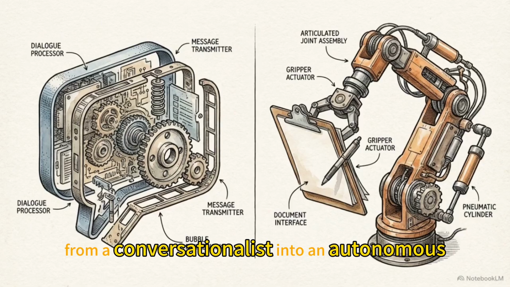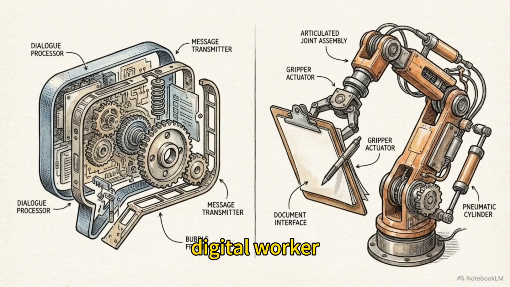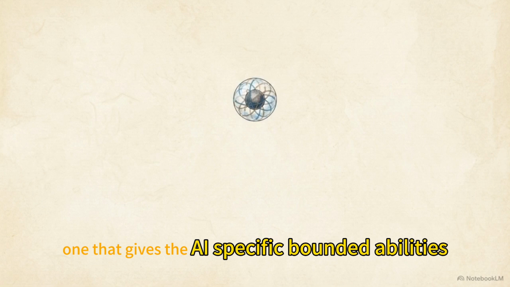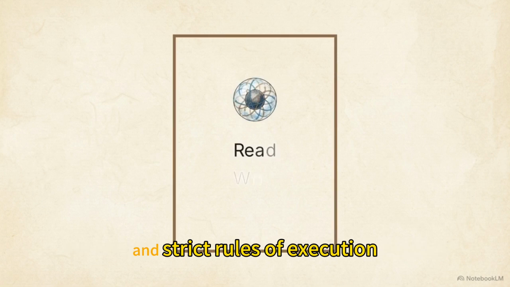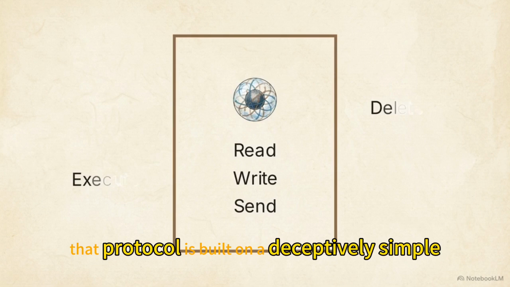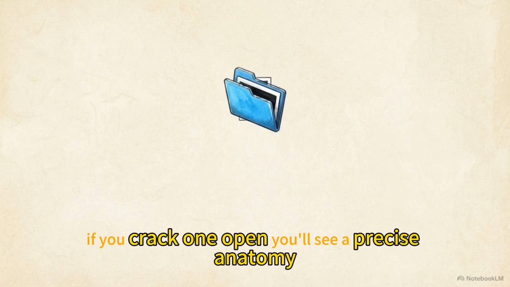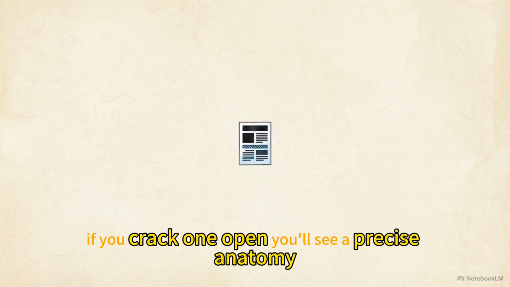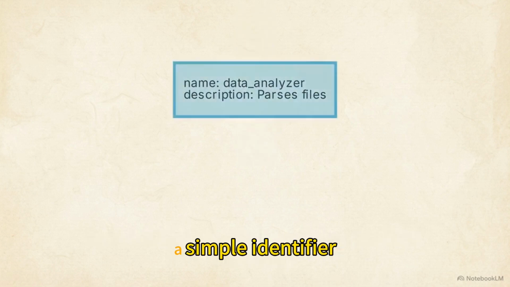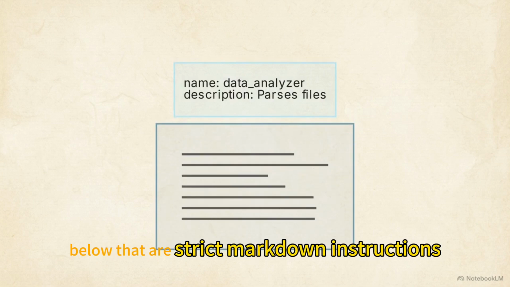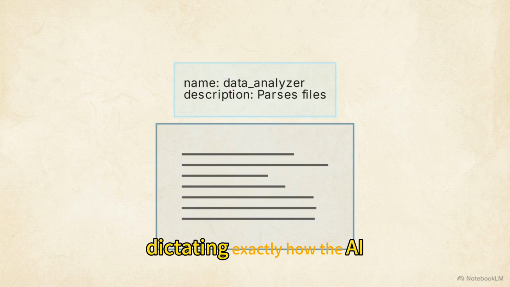To turn an AI from a conversationalist into an autonomous digital worker, developers had to invent a standardized protocol, one that gives the AI specific, bounded abilities and strict rules of execution. That protocol is built on a deceptively simple, open-source foundation, the skill.md file. If you crack one open, you'll see a precise anatomy. At the top is metadata, a simple identifier name, and a description of its purpose. Below that are strict markdown instructions dictating exactly how the AI must perform a specific task.